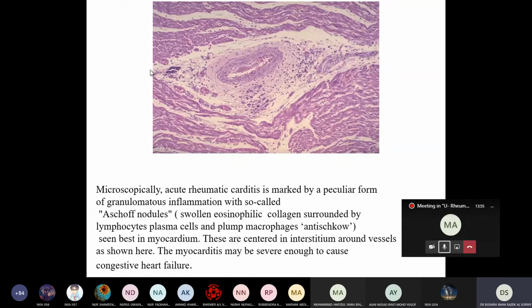This lesion we call Aschoff nodule. What are the Aschoff nodules? It is actually composed of lymphocytes, plasma cells, and macrophages. We said the immune system is activated, B lymphocytes and T lymphocytes. Okay, so they also migrate to the site of the inflammation, and also macrophages. So the macrophage is modified to what you call anti-Charcot cells. Anti-Charcot cell.